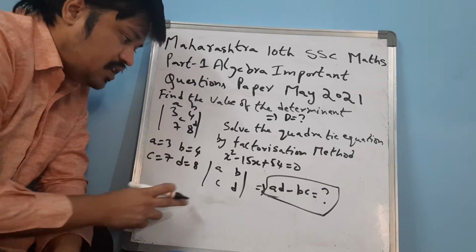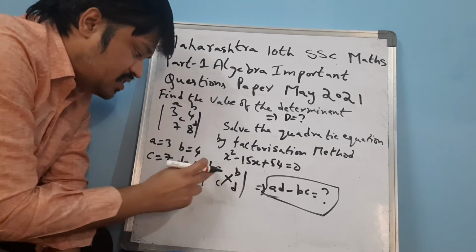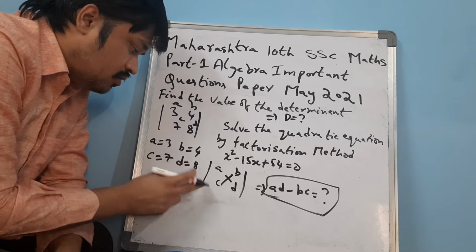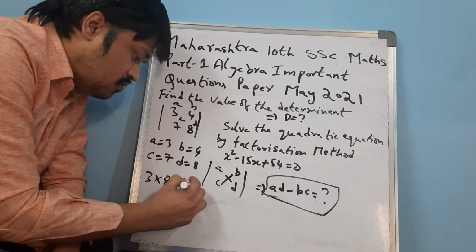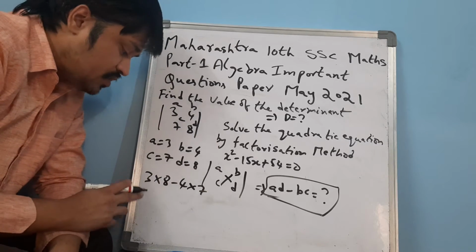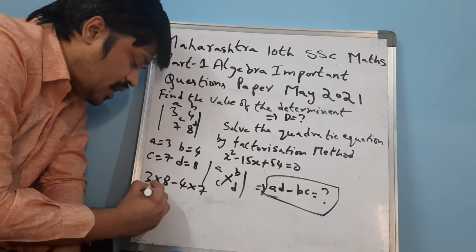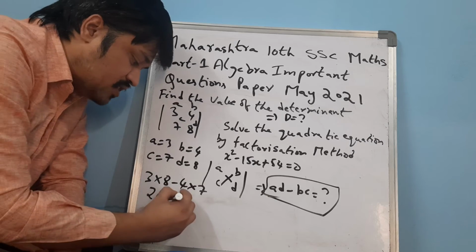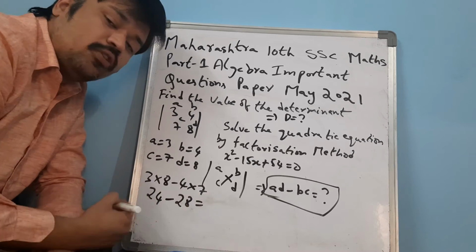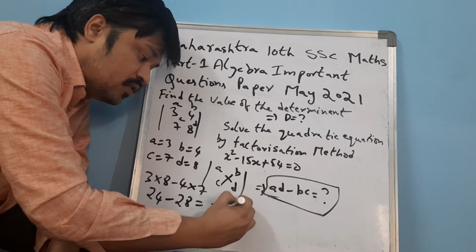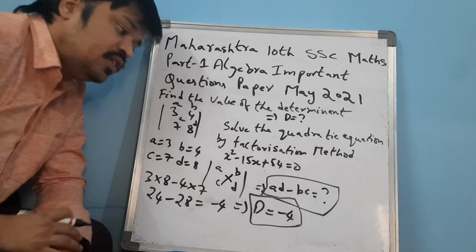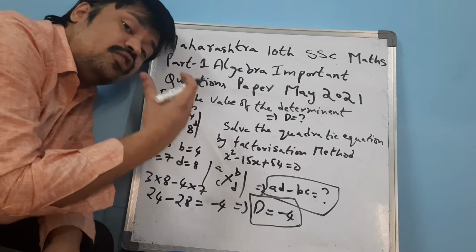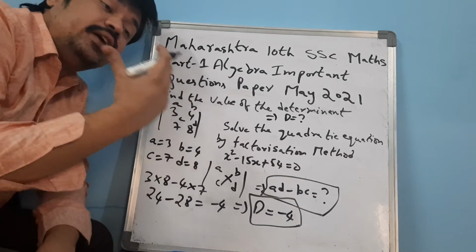AD minus BC, that is 3 into 8 minus BC, 4 into 7. So 3 into 8, 8 3s are 24, minus 7 4s are 28. How much? 24 minus 28 is minus 4. So the value of the determinant is minus 4. So like this, you have to practice well the determinant problems.